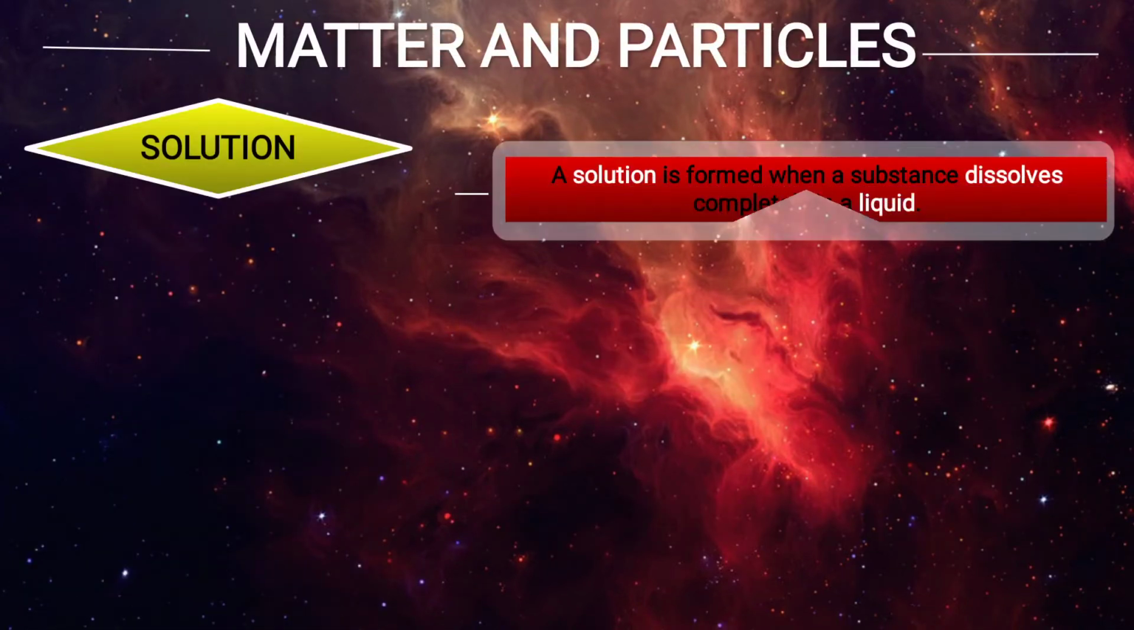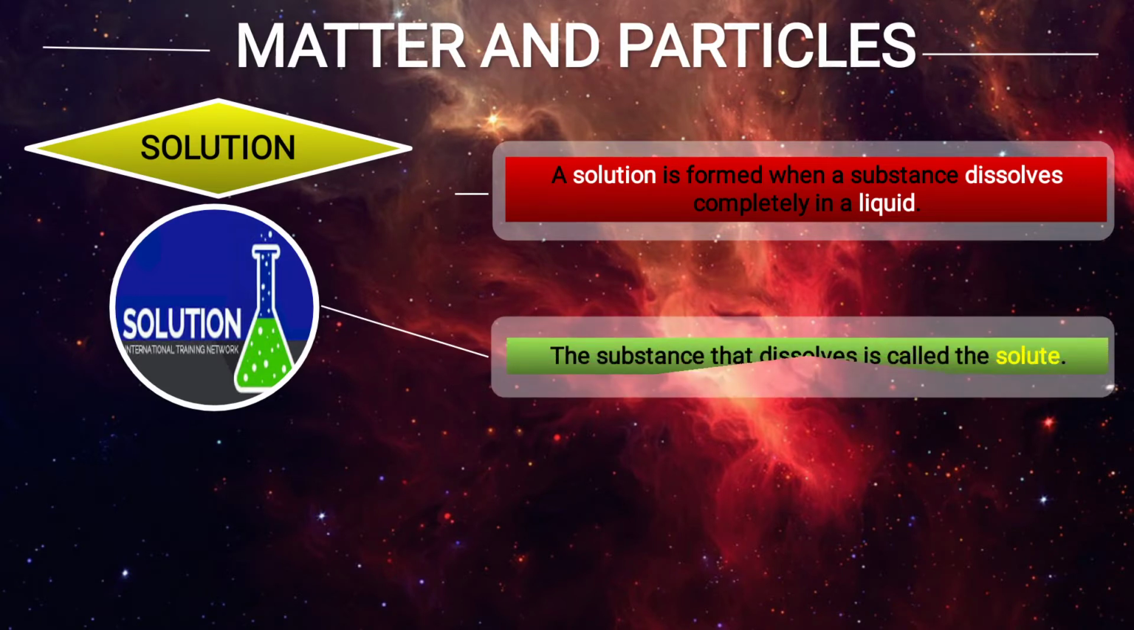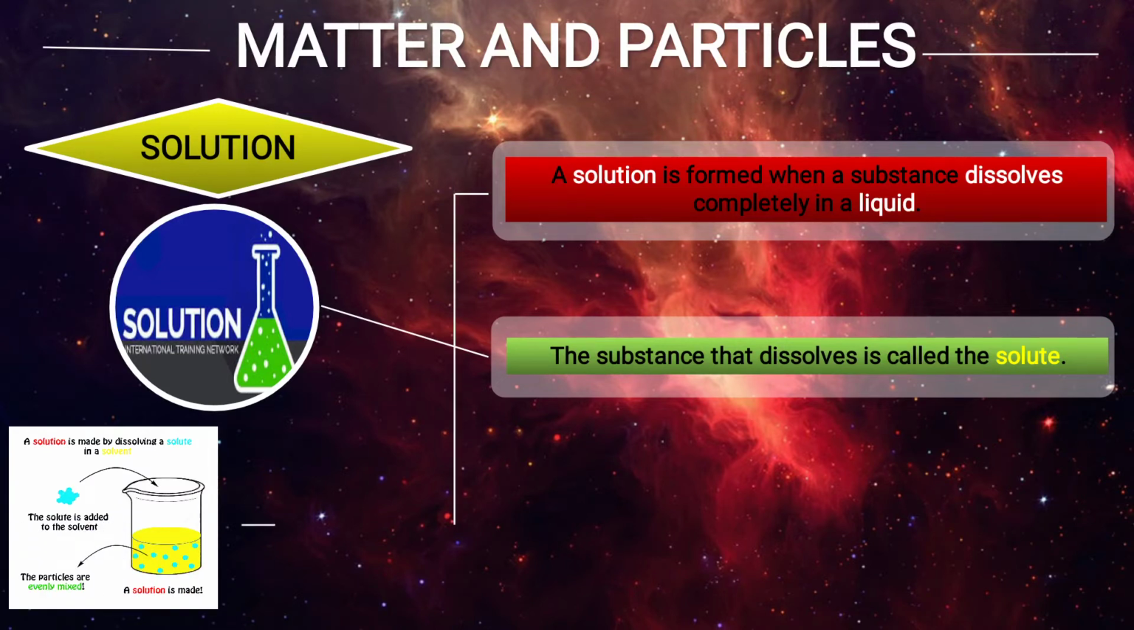Now next, the solution. What is a solution? A solution is formed when a substance dissolves completely in a liquid. When anything is mixed completely in a liquid, that is known as a solution. A substance that dissolves is called a solute.